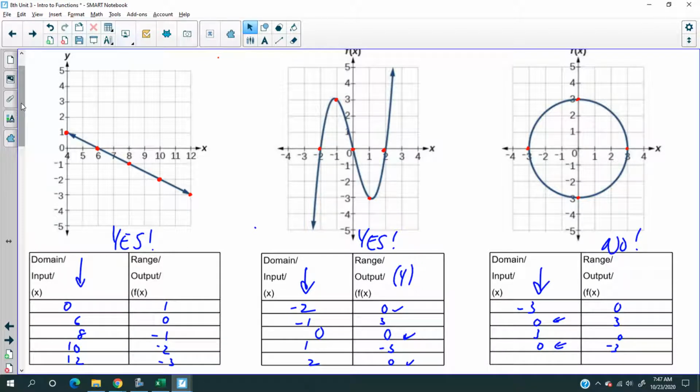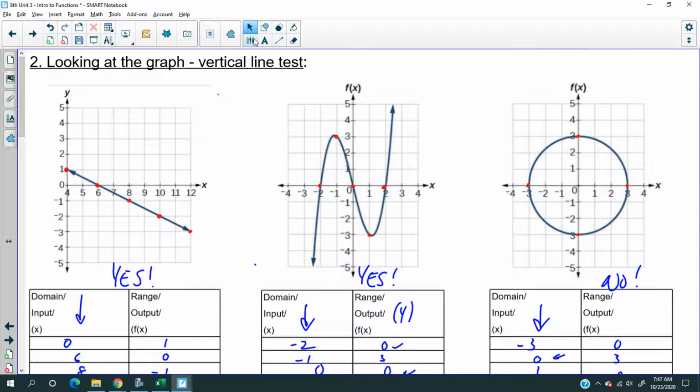And without further ado, I'm gonna tell you this right now. The way that you can tell whether a graph is a function or not is that you don't actually even need to record the points. Now, if it helps you, you can, but there's a more quick and dirty way of doing it, and it's called a vertical line test.